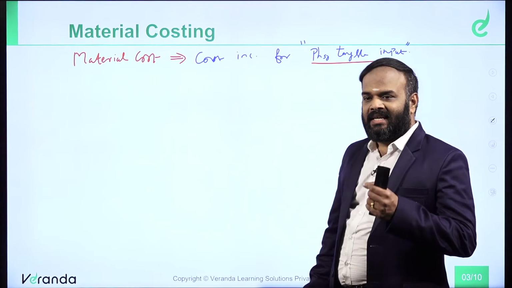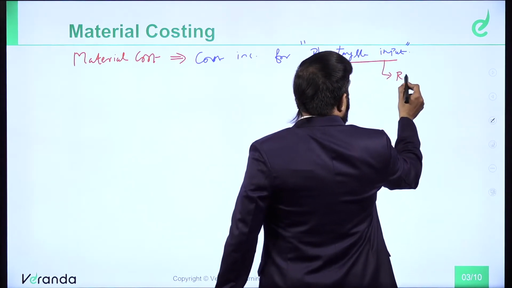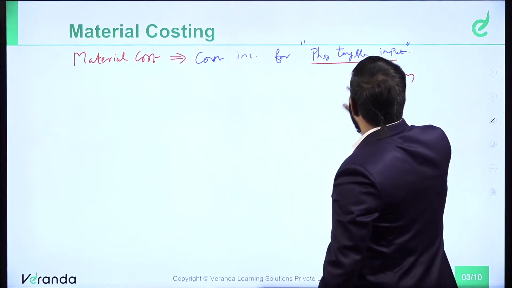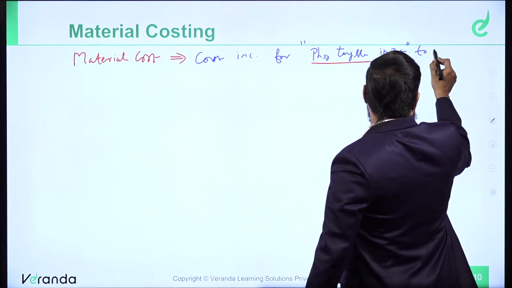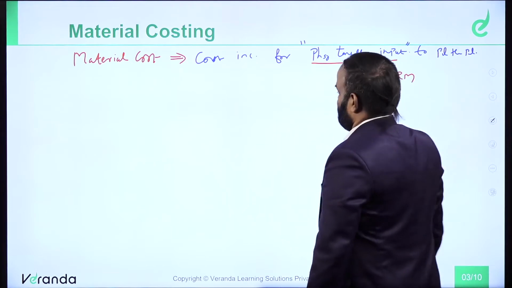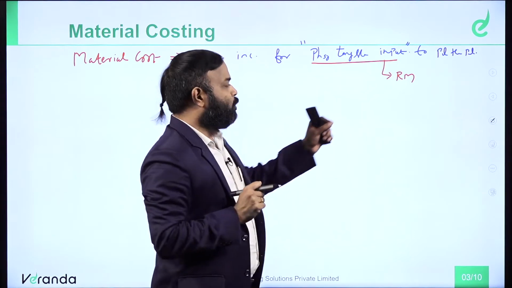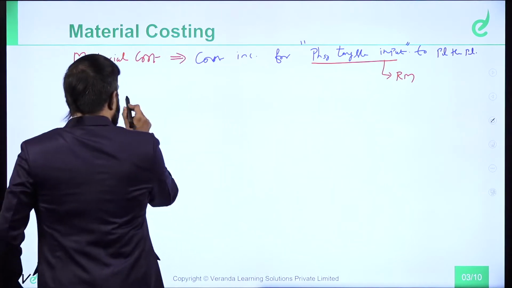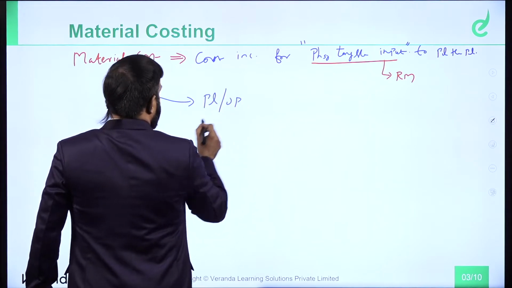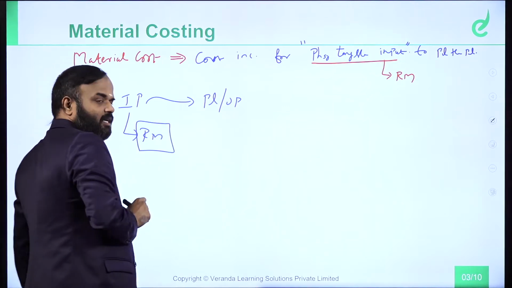What is called physical, tangible input? Input represents raw material. Therefore, cost incurred for the purpose of physical, tangible input to produce the product is called material cost. Which one is the input to produce the product? Nothing but raw material. So, the raw material cost is called material cost.